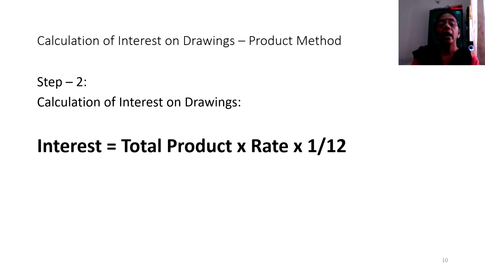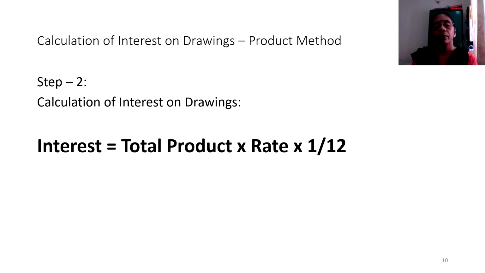Then you have this simple formula: Interest is equal to total product into rate into 1 by 12. What is this 1 by 12? It represents the average of 1 month being taken for the computation of interest on drawings. So quickly to say, we have two important steps in the computation of interest on drawings under the product method.